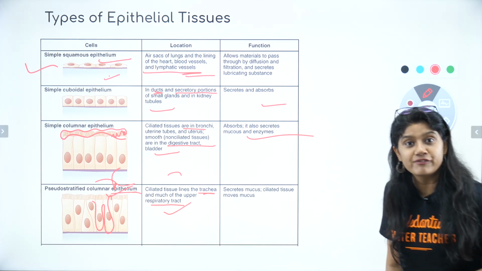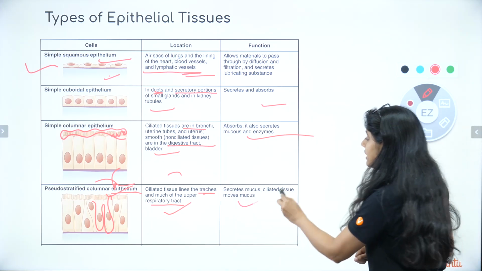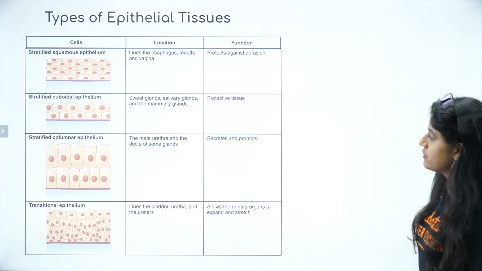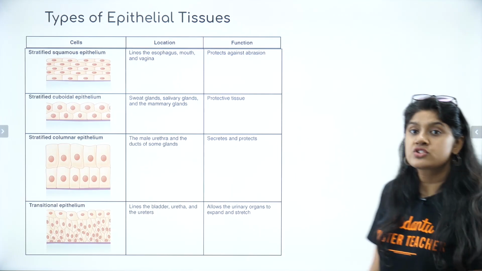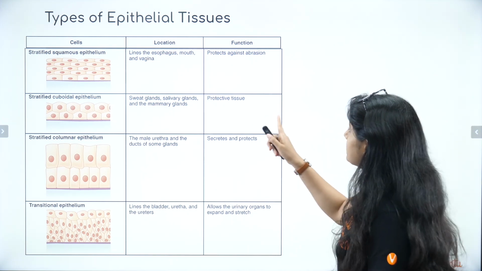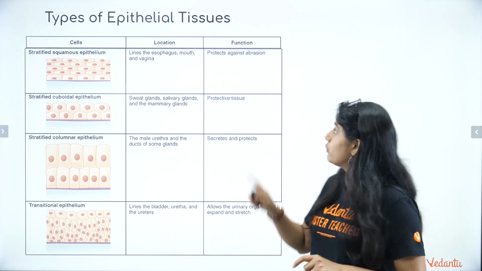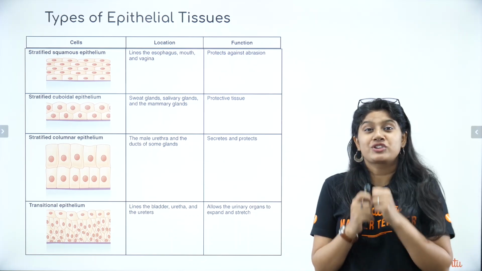What is the function, everyone? They basically help in the secretion. Next, everyone, we have the stratified squamous, which is present in the lining of the mouth and esophagus. Right? We have this, and basically it helps in protection.